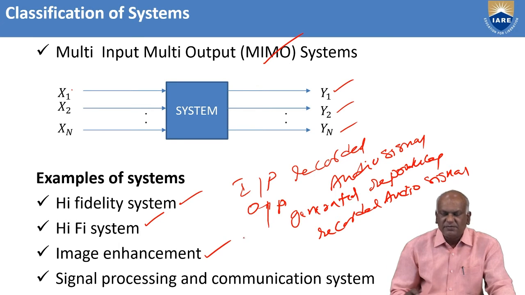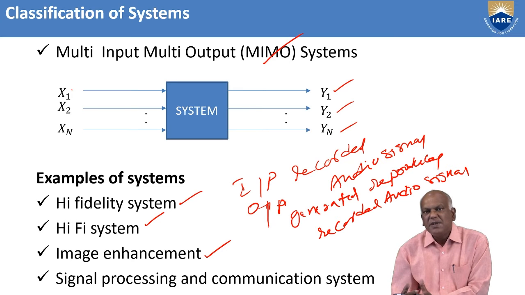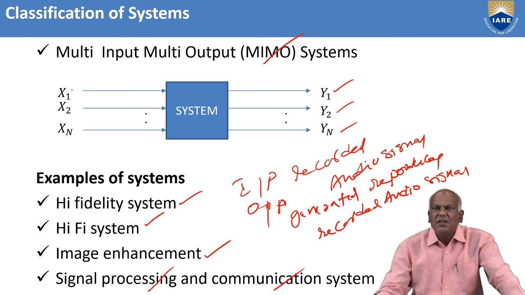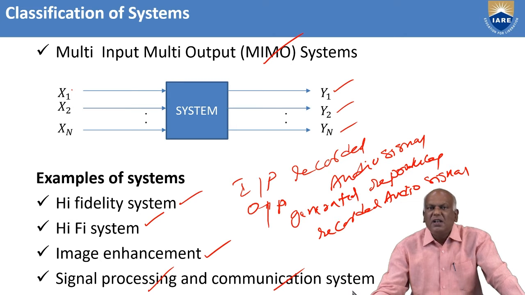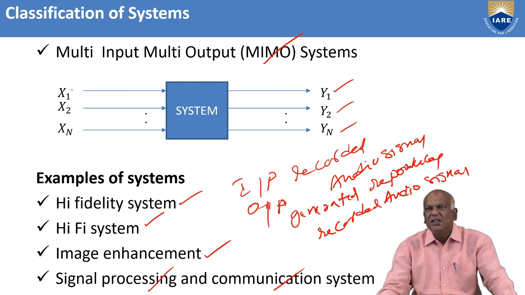Next one, image enhancement. In the image enhancement case, the input is an image with low contrast, whereas the output of the image enhancement system is an image with high contrast, an improved version of the contrast. Similarly, signal processing and communication systems are some examples of systems. Similarly, one more is the human digestion system. The organs work together for the purpose of digestion. That's why it is a human biological system. Biological systems are also one of the examples.